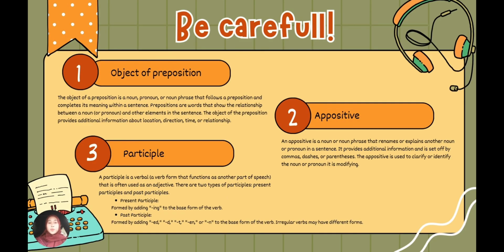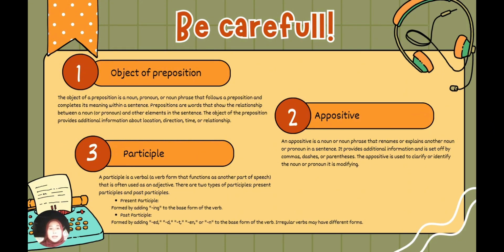Be careful of 3 points in this. First one, object of preposition. The object of preposition is a noun, pronoun, or noun phrase that follows a preposition and completes its meaning within a sentence. Prepositions are words that show the relationship between a noun or pronoun and other elements in the sentence. The object of the preposition provides additional information about location, direction, time, and relationship.